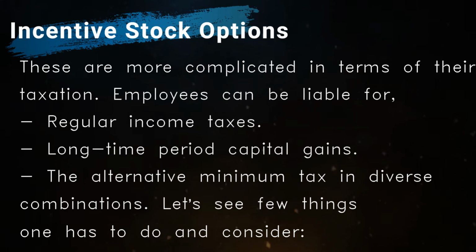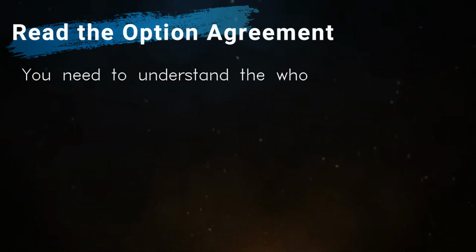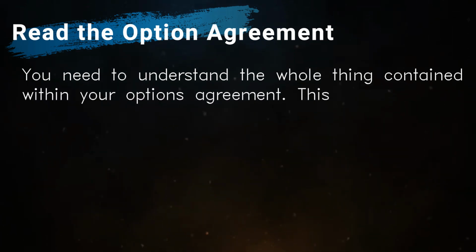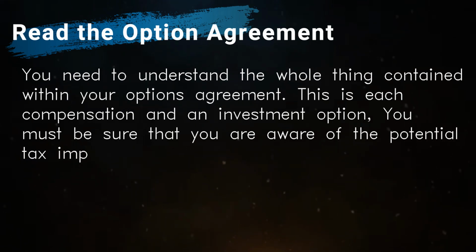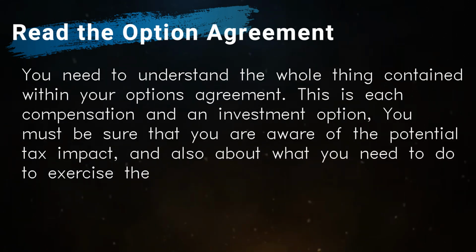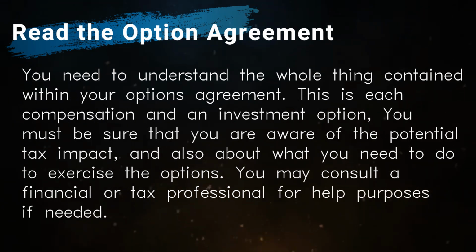Let's see a few things one has to do and consider. 1. Read the option agreement. You need to understand the whole thing contained within your options agreement. This is both compensation and an investment option. You must be sure that you are aware of the potential tax impact and also about what you need to do to exercise the options. You may consult a financial or tax professional for help if needed.